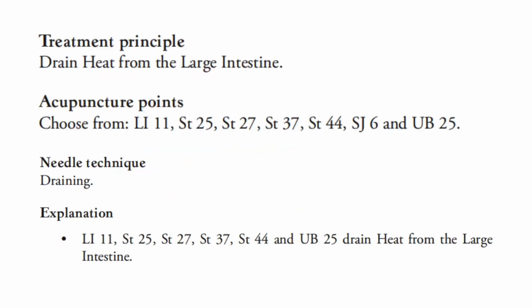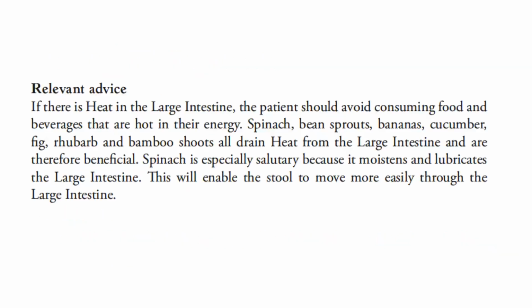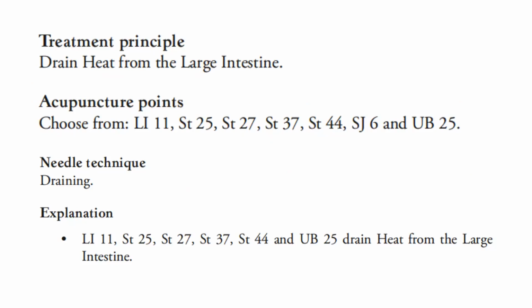The key symptoms here are constipation with dry stool, and yellow, brown, or black tongue coating. For the treatment principle, we drain heat from the large intestine. In our acupuncture treatment, we can use the following points: LI11, stomach 25, stomach 27, stomach 37, stomach 44, Sanjiao 6, and UB 25. And we can use the draining needling technique. For the explanation on the choice of points, stomach 25, stomach 27, stomach 37, stomach 44, and urinary bladder 25 drain heat from the large intestine.